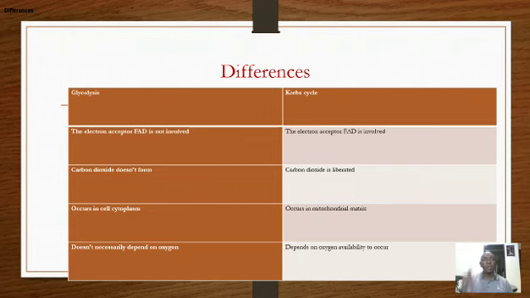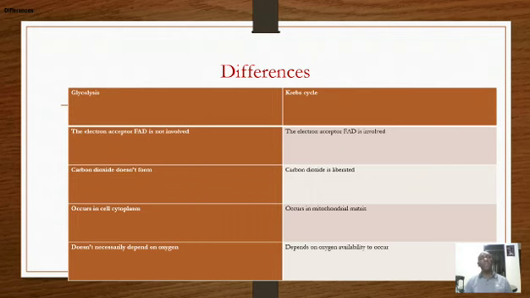But in Krebs cycle, at each point where we had a change, like from a 6-carbon compound to a 5-carbon compound, carbon dioxide was liberated. From a 5-carbon compound to a 4-carbon compound, carbon dioxide was also liberated. Therefore, carbon dioxide is liberated in the Krebs cycle, unlike in glycolysis. Where does glycolysis occur? In the cytoplasm. Where does the Krebs cycle occur? In the mitochondrial matrix. Glycolysis does not necessarily depend on oxygen, while the Krebs cycle depends on oxygen availability.